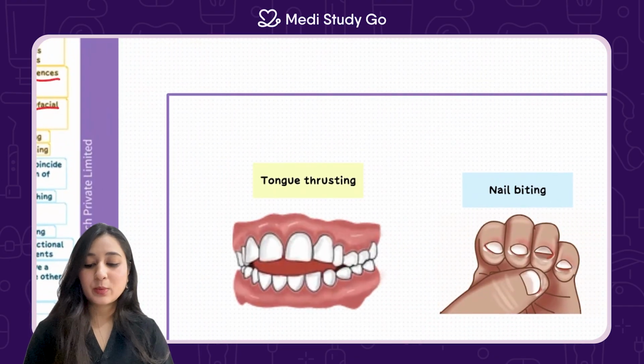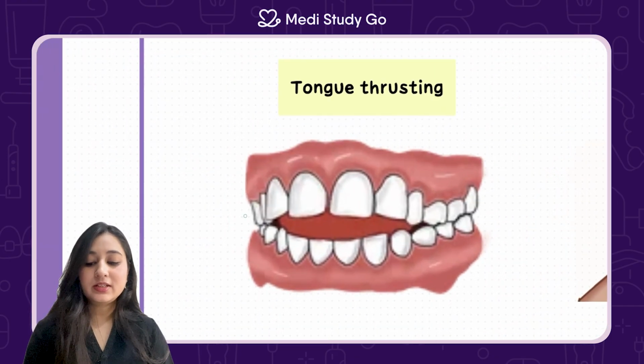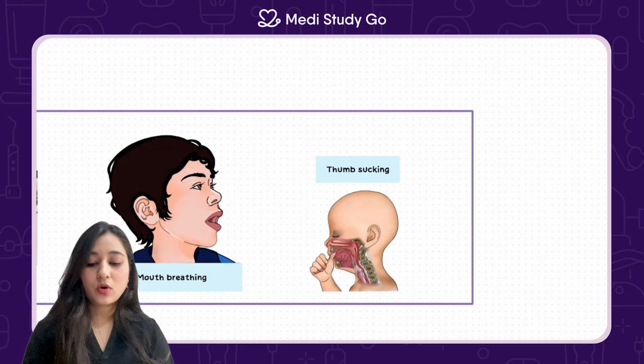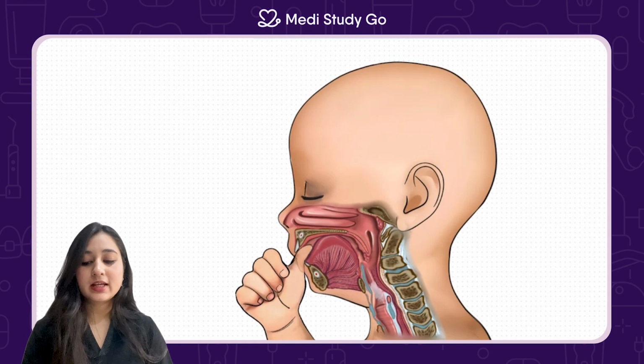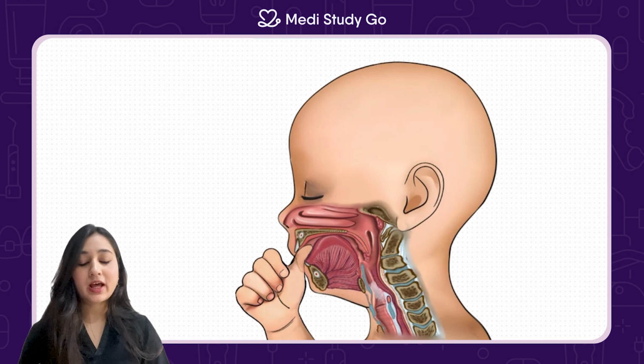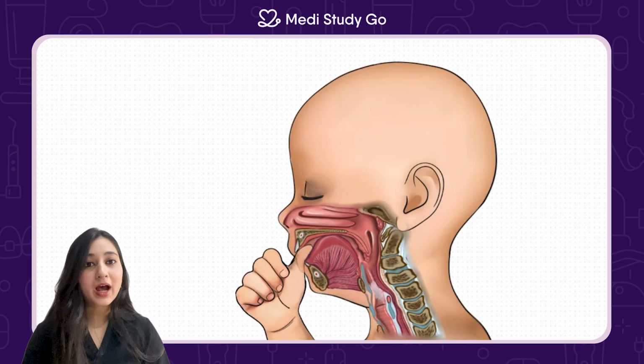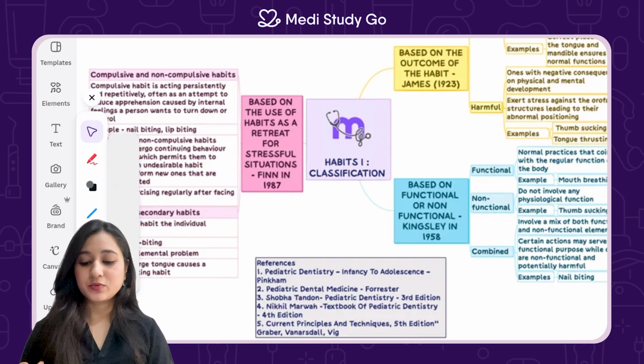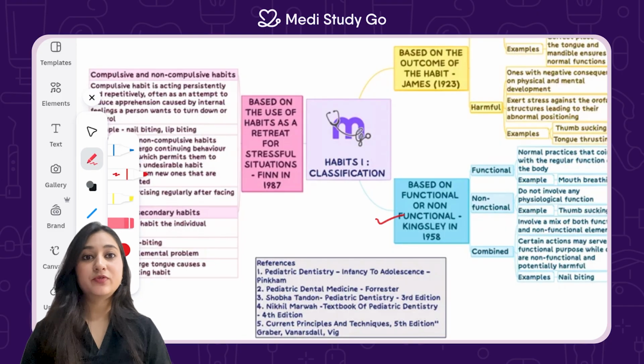So this is the example of tongue thrusting. Here the tongue, as you can see, is being interposed between the upper and the lower incisors. This is the example of thumb sucking. Here the child is placing the thumb in the oral cavity and he's performing the sucking action, which can lead to malocclusions. Now let's go to the second classification, which is by Kingsley in 1958.